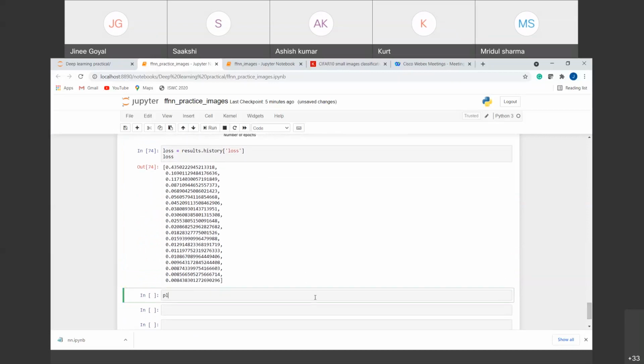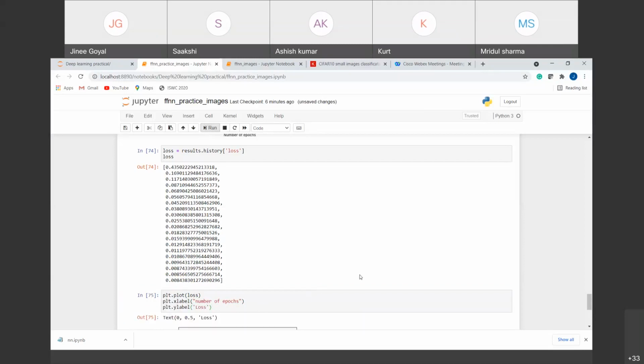Now I'm going to plot this with plt.plot. Whenever we are using a variable, it is supposed to be used without quotes, and if we are using string values, we have to use quotes. So I'm adding the x label here, that is the number of epochs, and the y label, that is the loss.